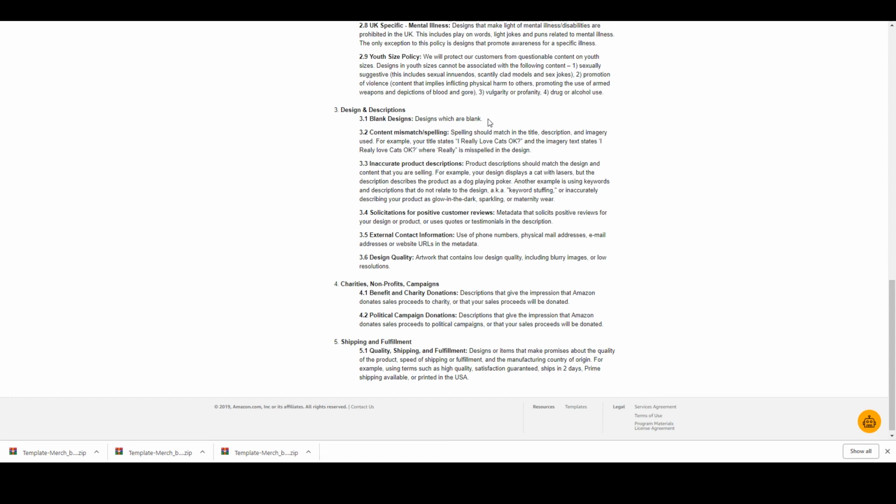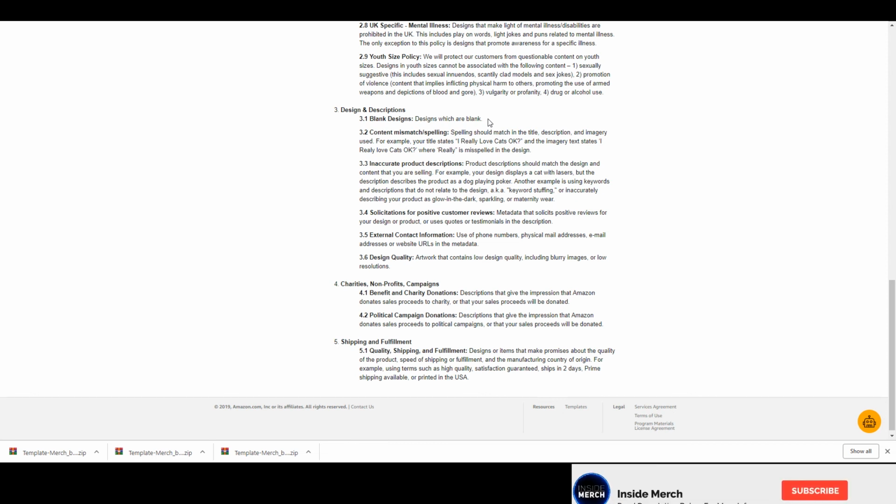You can't say that you're going to give part of the proceeds to charities, or that this is a charity type shirt. Amazon has specific ways that they deal with charities, and they don't want you interfering with the methods that they already have built in for the platform. If you want to create a product for charity on Amazon, you need to go through the proper channels within Amazon, and Merch by Amazon is not the way to do that. Okay.